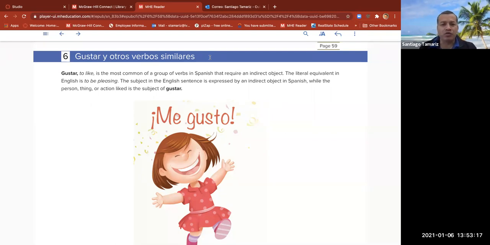Bien, aquí tenemos gustar, to like, is the most common of a group of verbs in Spanish that requires an indirect object. Now we know what is an indirect object. So the literal equivalent in English is to be pleasing. The subject in the English sentence is expressed by an indirect object in Spanish, while the person, thing, or action liked is the subject of gustar.